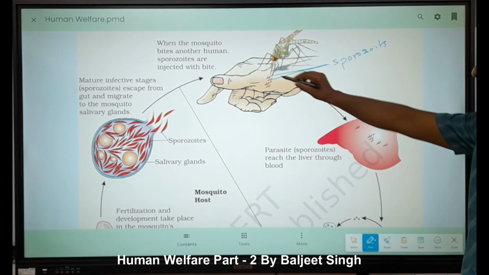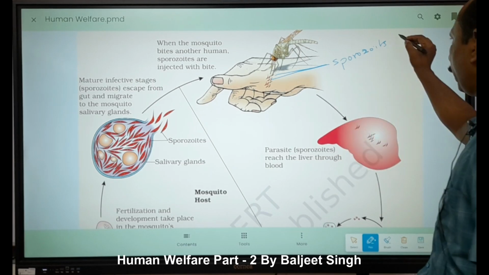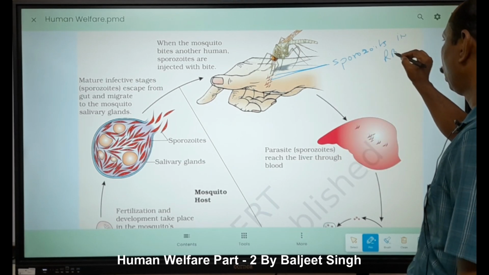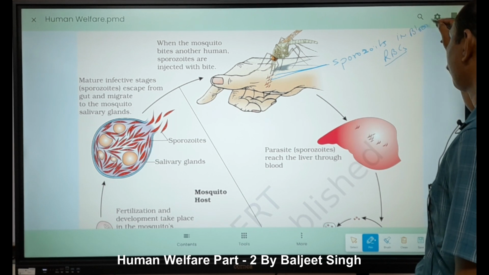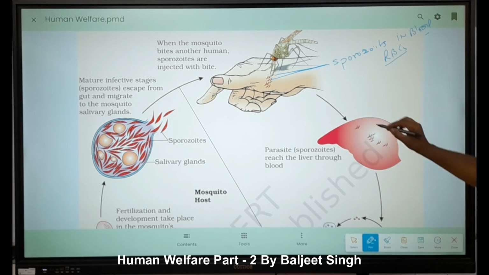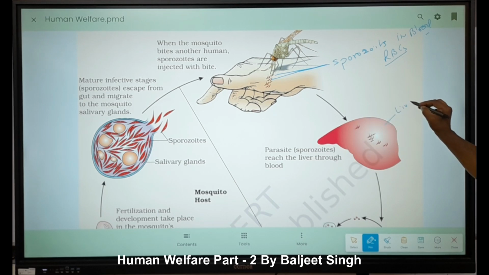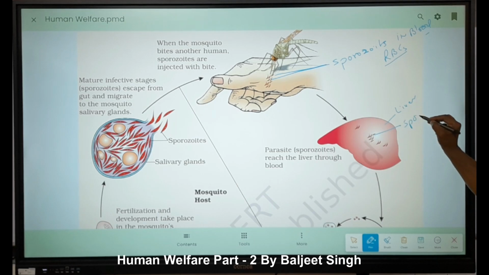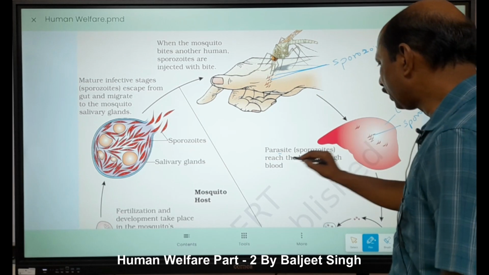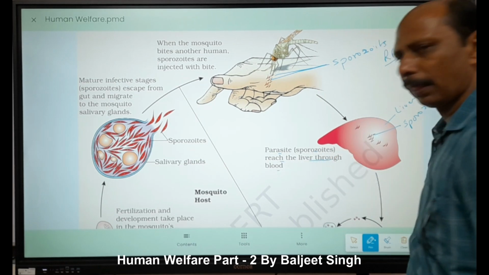They enter the blood, right? RBCs means in blood, right? And through blood they reach the liver. This one is our liver, right? And inside the liver, these are sporozoites. You can see they come. The parasite sporozoites reach the liver through blood, right?